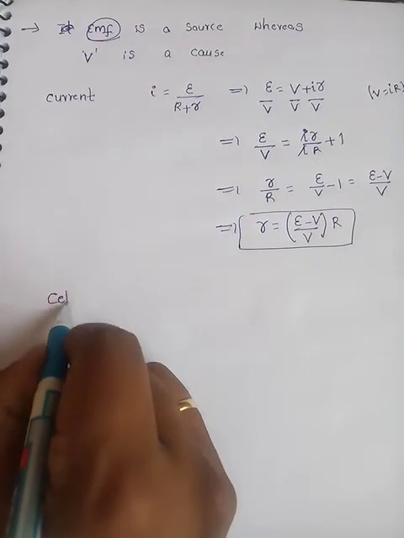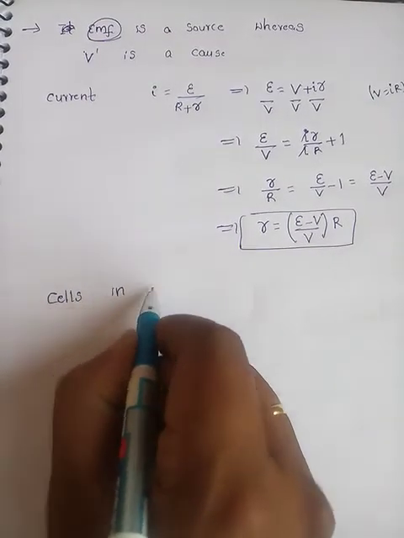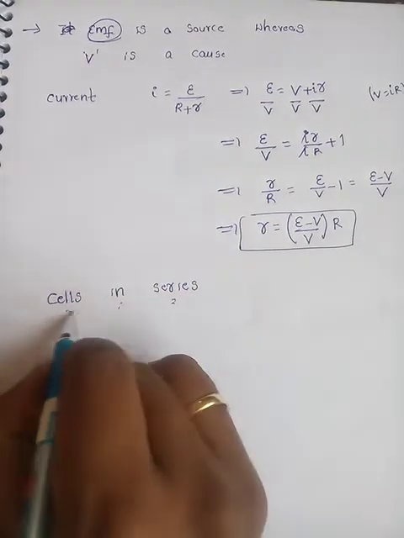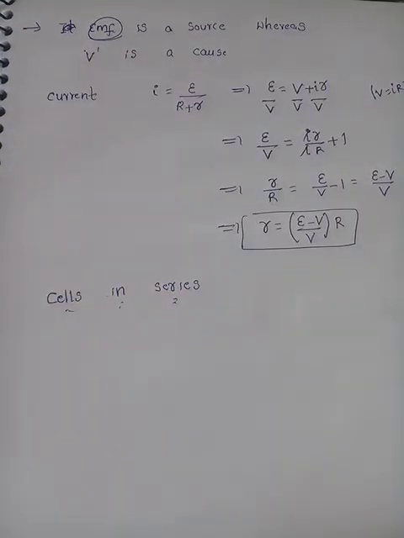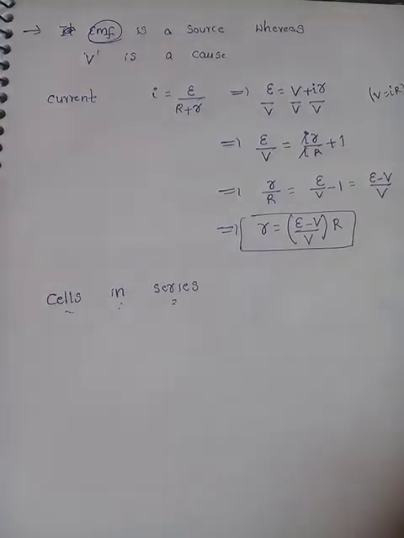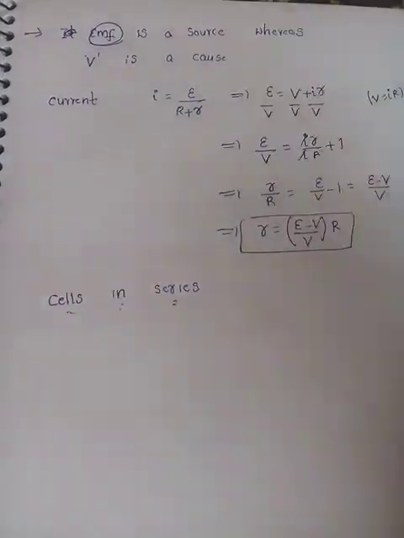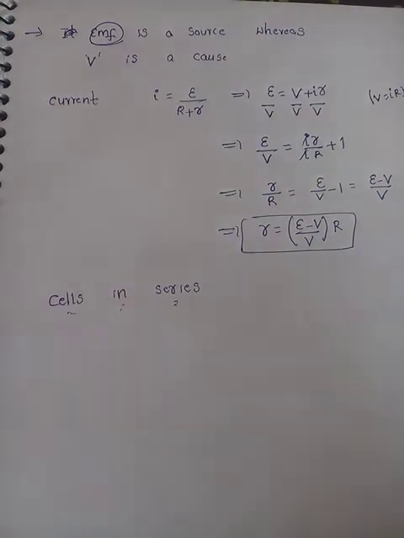Again these cells can be connected in series, can be connected in parallel like capacitors and resistors. So how to connect? We know that one end is connected to another end. Here the condition we should obey is that a cell has a positive terminal and a negative terminal. Negative terminal should be connected to positive and positive terminal should be connected to negative. We should connect like this only, otherwise the combination will go wrong.